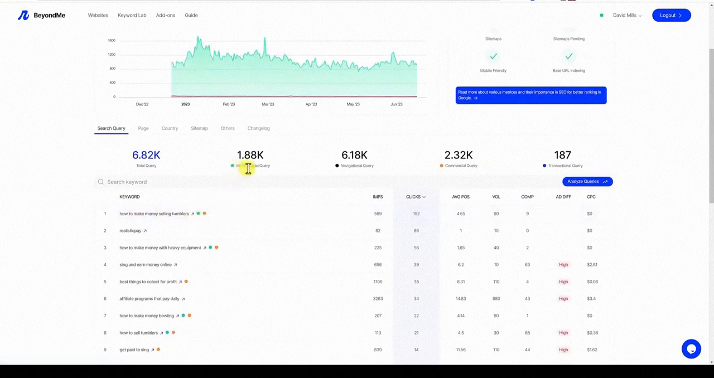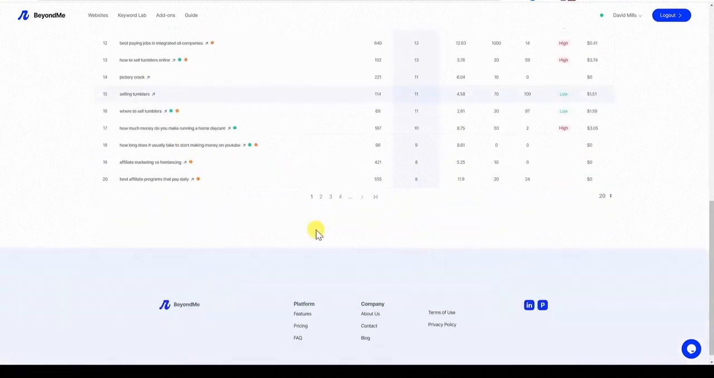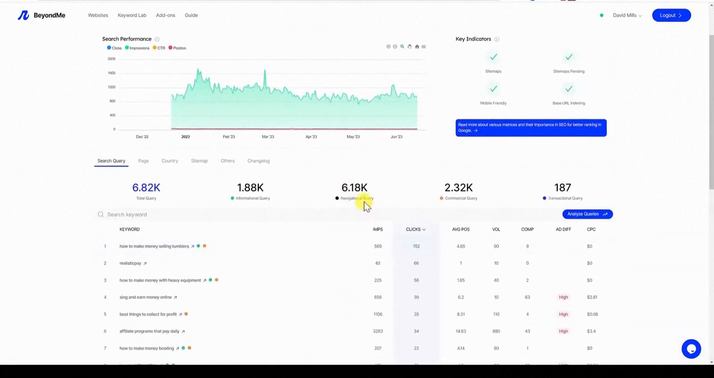The green is informational query. It's going to give us a total amount of search volume, I believe. Maybe that's right here. That's going to be for all these keywords right here. A navigational query right over here. Commercial query. So this one has a little bit of an information and a commercial, which makes complete sense. How to make money selling tumblers. We could actually sell some tumblers right there.